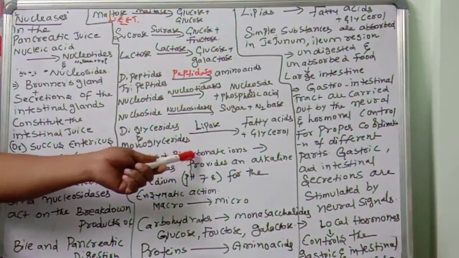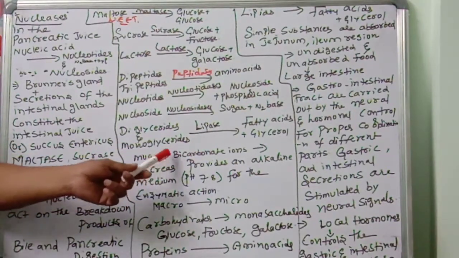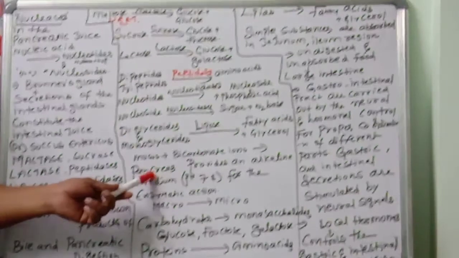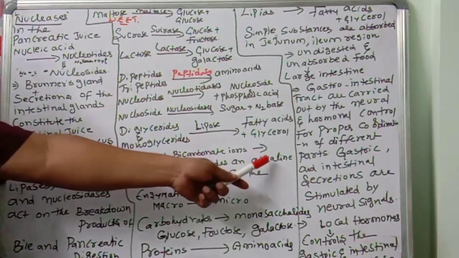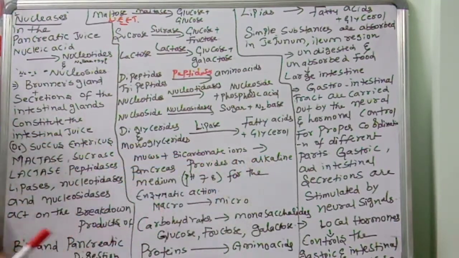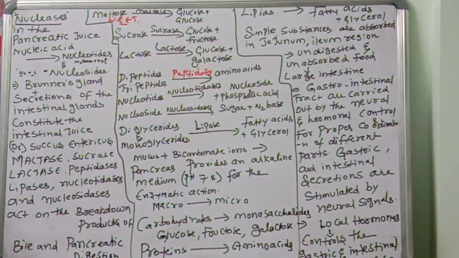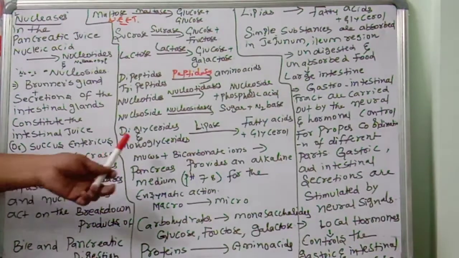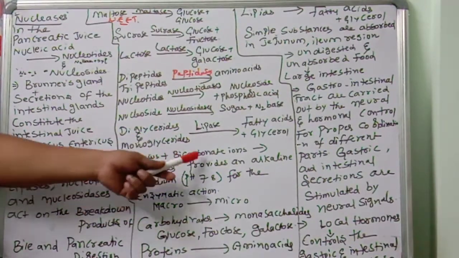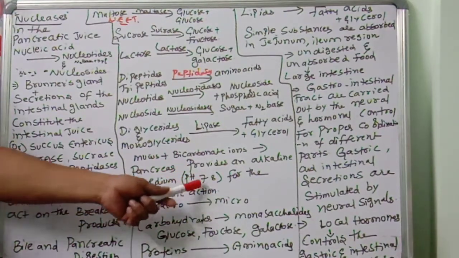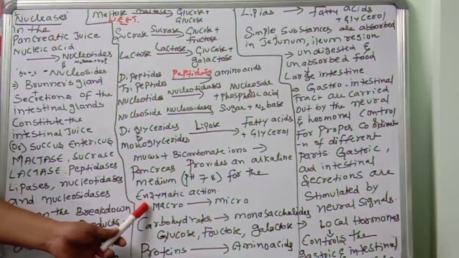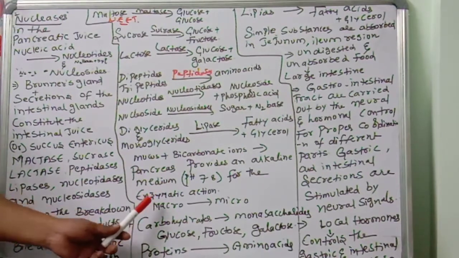Next, mucus plus bicarbonate ions. What are they used for? They provide an alkaline medium. From the pancreas, mucus and bicarbonates provide an alkaline medium of pH 7.5 to 7.8 for the enzymatic actions. As a result, digestion takes place in the alkaline medium.